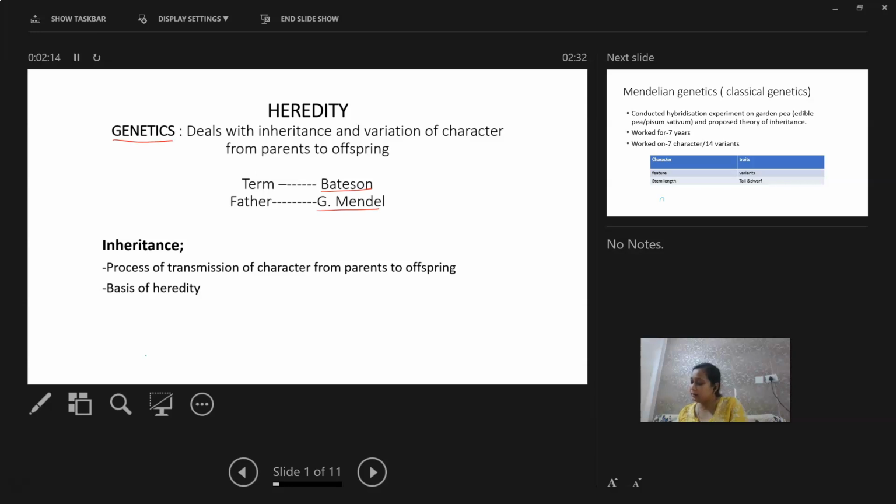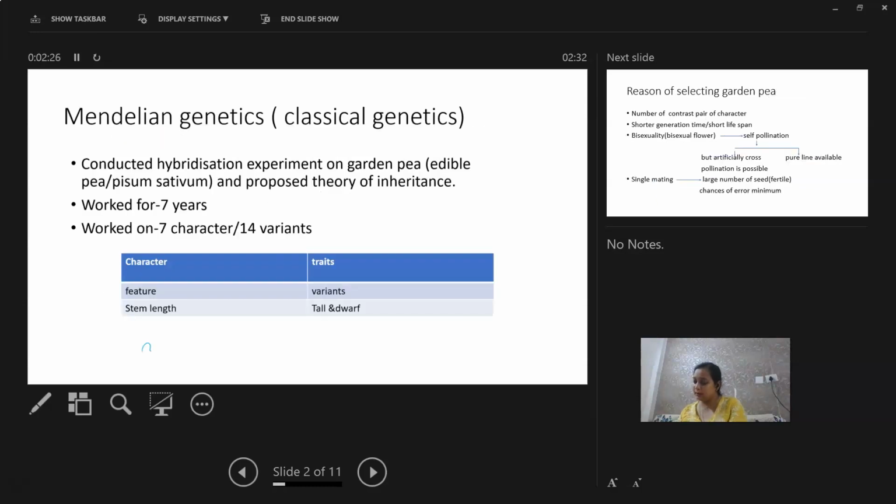The next thing is inheritance. Inheritance is the procedure by which the transmission of characters from parents to offspring goes on. It's a process of heredity. Mendelian genetics or classical genetics is the next thing.